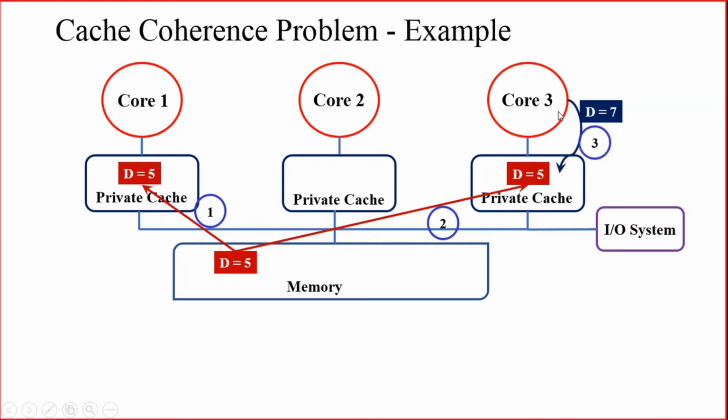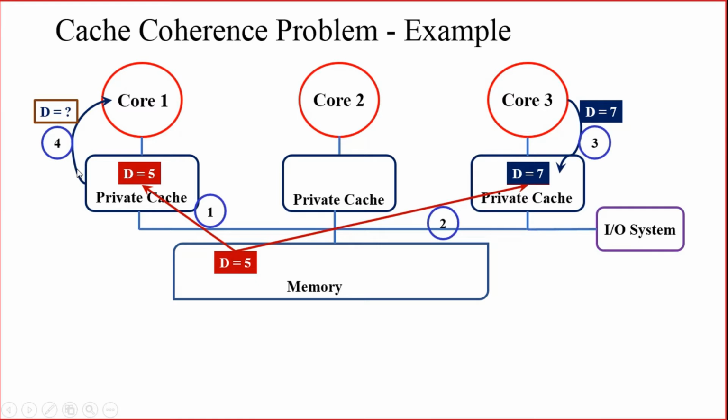In step number 3, core 3 is updating the data present in its own cache. Previously the data was 5. Now in step number 3, core 3 is updating this data present in the private cache. So instead of D equal to 5, it will get updated to D equal to 7. So core 3 has updated the data present in its own cache, and now D is equal to 7. The content of address location D is 7. That is step number 3.